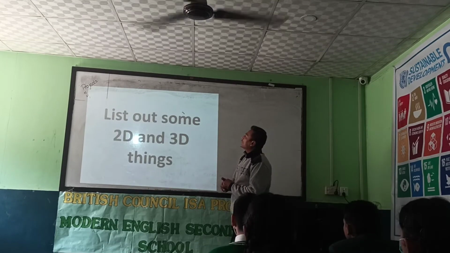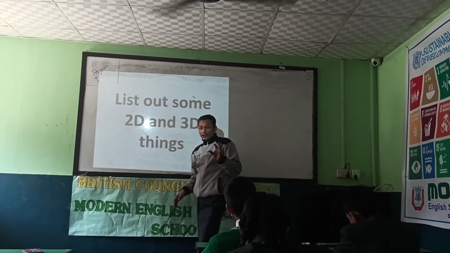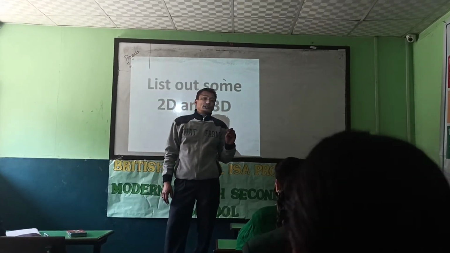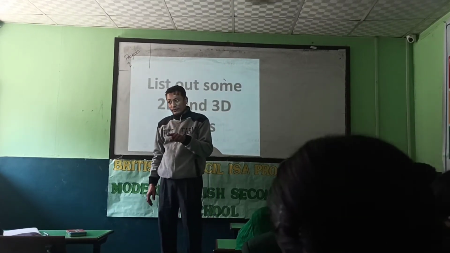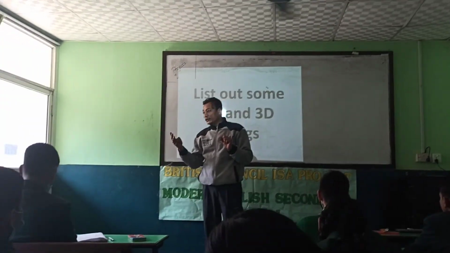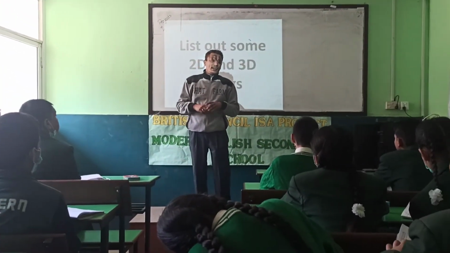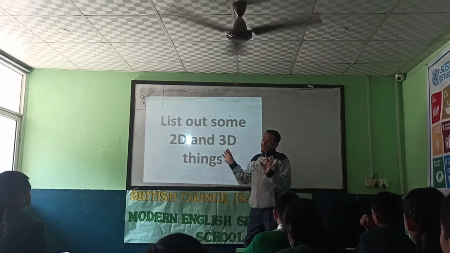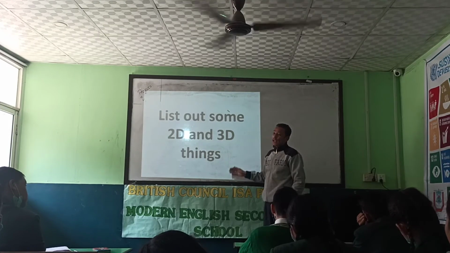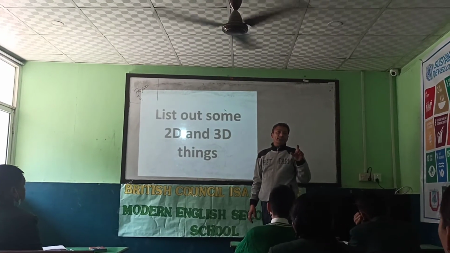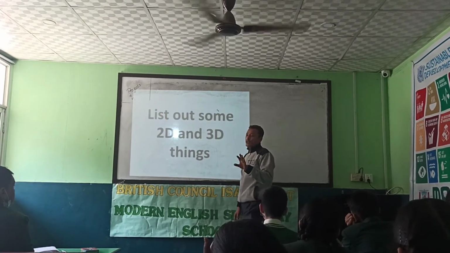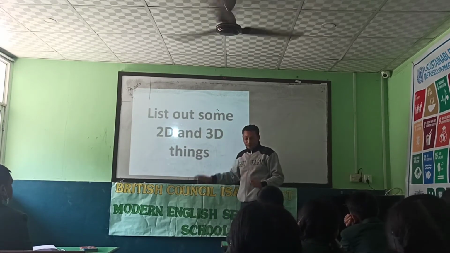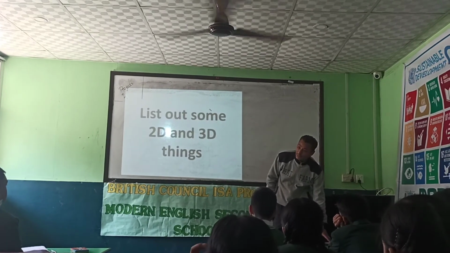Then list out some 2D and 3D objects. Now think of some 2D and 3D objects. 2D objects are those which have just length and breadth, and 3D objects are those which have length, breadth and height. You have to list them out. Do this as your assignment. I want a list of a minimum of 5 to 10 materials or objects of 2D and 3D. This will be your assignment.